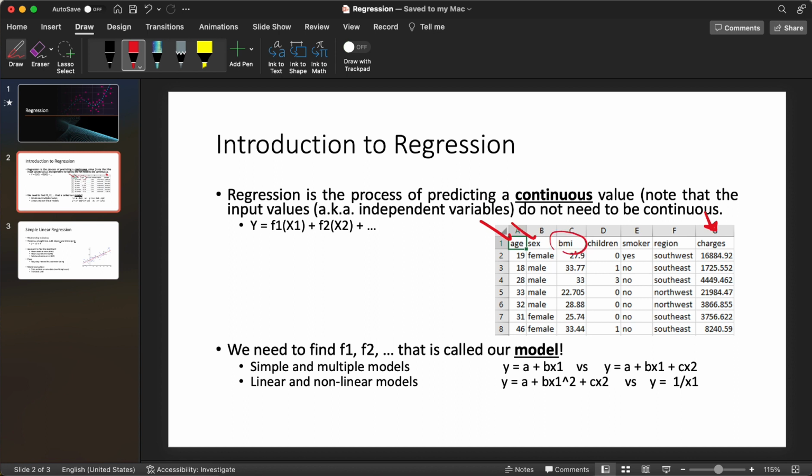BMI though, that is not a discrete value. It can be a continuous value because it can be any number. So as you see, the input features don't have to be discrete, right? And number of children, that's also discrete. Smoker, whether they were a smoker or not, that's discrete. The region in the city, like southwest, northwest, wherever they live, that's also a discrete value.